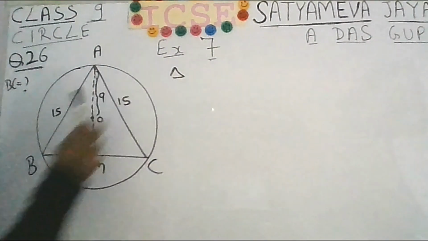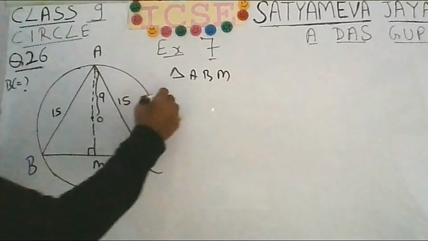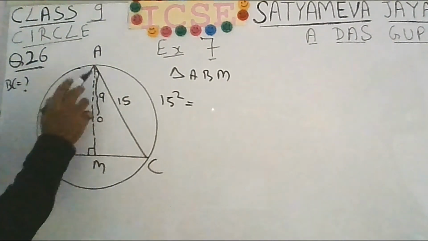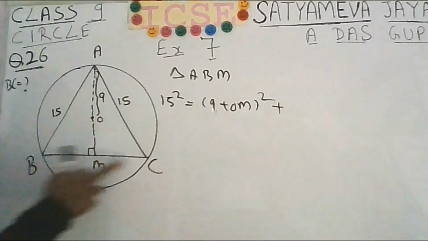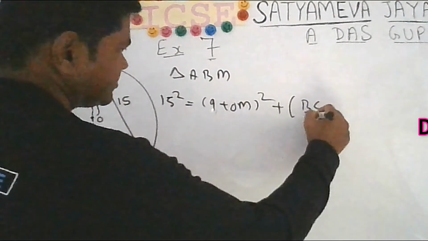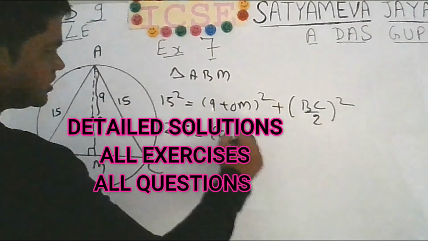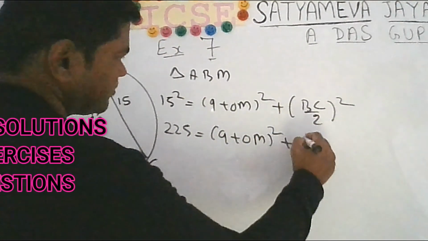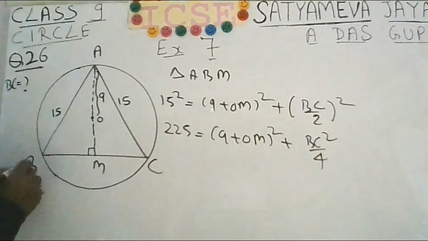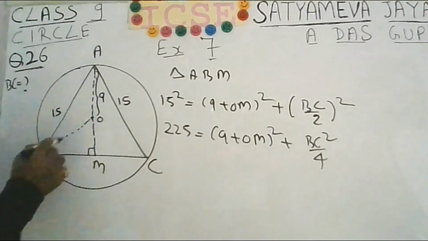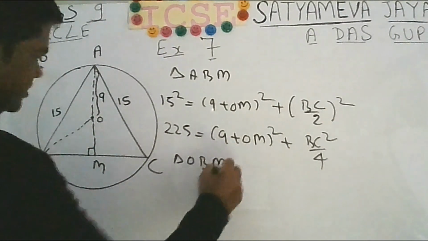So for the triangle ABM, you can apply Pythagoras theorem. 15 square will be equal to, this much distance is 9, this will be OM, so (9 plus OM) plus BM square. BM is BC by 2, so I am writing here (BC by 2) whole square. So this will be 225 equal to (9 plus OM) whole square plus BC square by 4. You can apply the Pythagoras theorem. If you join O with B, then for the triangle OBM, now apply Pythagoras.